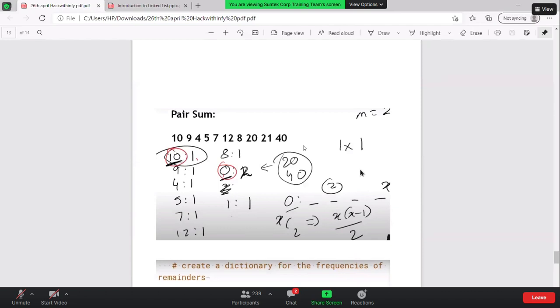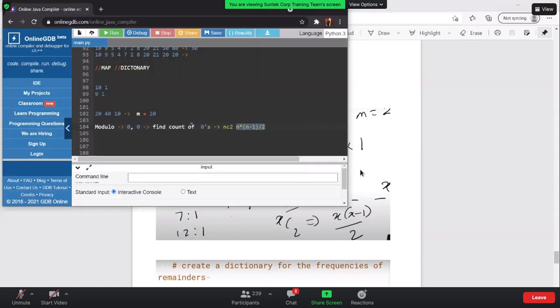How many pairs can you make? Only one pair, which would be 20, 40. Because of 40, 20 is again a repetitive one, so I'm not going to include that. So only one pair I can make. If I have 3 number of times, how many pairs can I make? Let's say if I have 20, 40 and 60. How many pairs can I make?